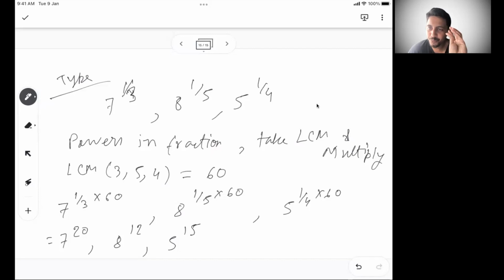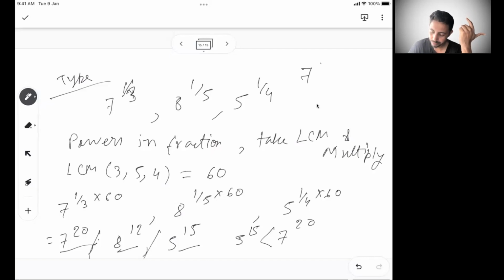But what I want you to do, if you have understood till now, is try this by yourself and let me know in the comment section. If you are not able to solve it, I'll possibly do it in the next session. Now try to compare 7 to the power 20 with 8 to the power 12 and 5 to the power 15. What I can easily say by looking at this is that 5 to the power 15 is going to be less than 8 to the power 12 and 7 to the power 20, or at least 7 to the power 20, because 5 has a lower power and a lower base, whereas 7 has a higher base and a higher power. So I can easily say 5 to the power 15 is less than 7 to the power 20.